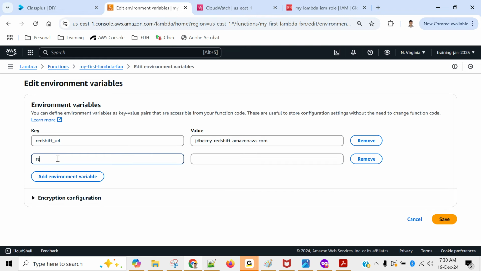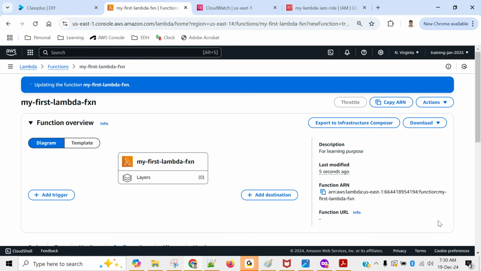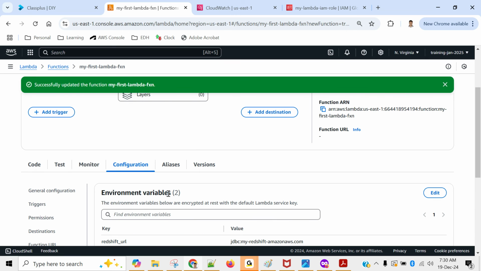Okay, I'm adding one more. I would say redshift username, Neeru. Okay, I'm just adding two variables and I will show you how to access these variables inside the code. So we'll click on save and come back to the code.